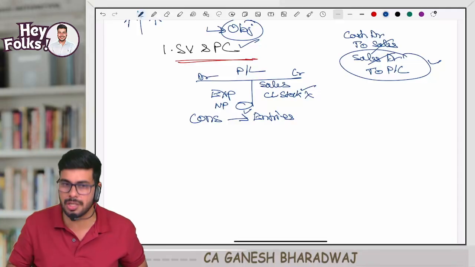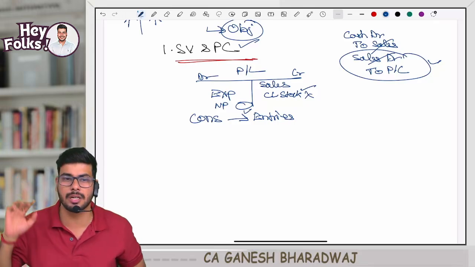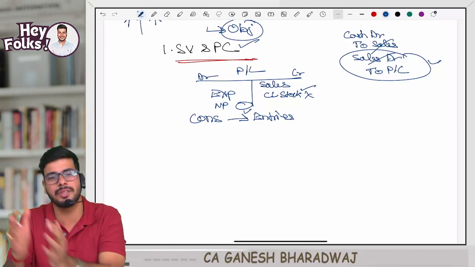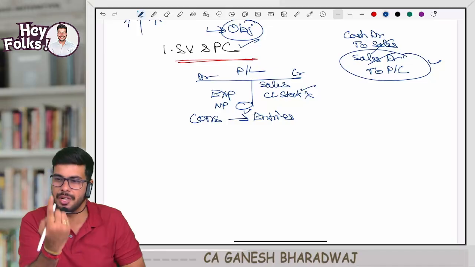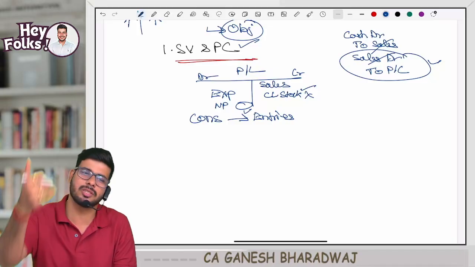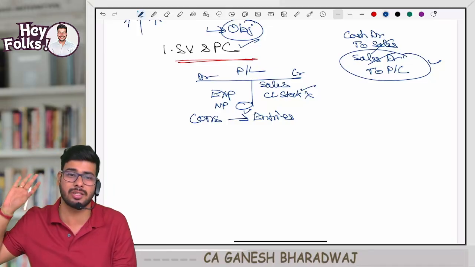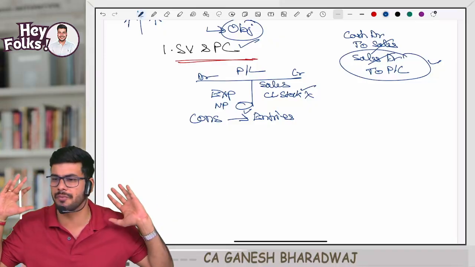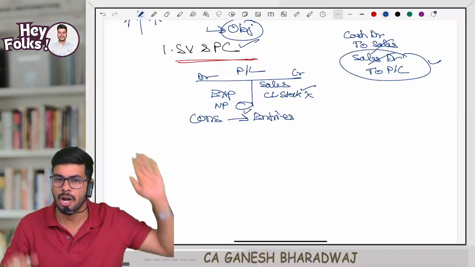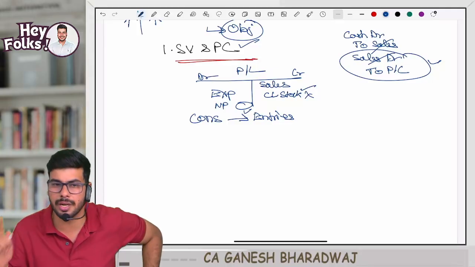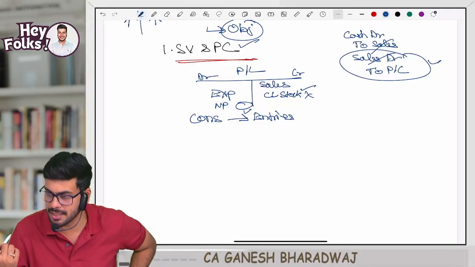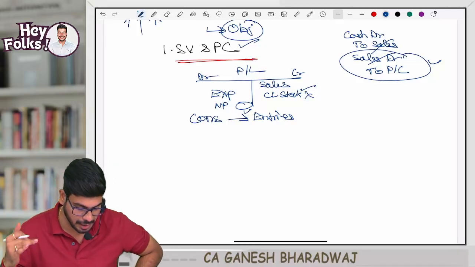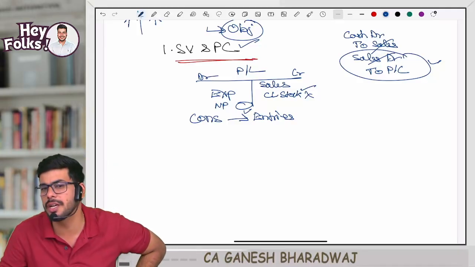It is very much required for our purpose, but it is meant for internal use. Now don't say, sir, closing stock is reported. Closing stock value is one of the objectives. You value every unit produced, and whatever is closing stock, you give it to your financial accounts. That's all. But the other work we do inside is not published in your financials, and we don't give it to outsiders. So costing is absolutely meant for internal purpose only.